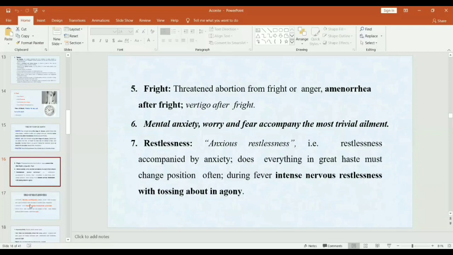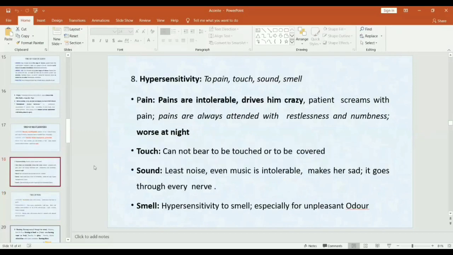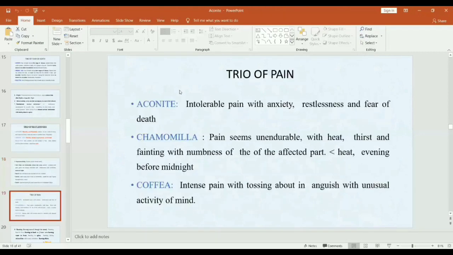Restlessness, we have seen the trio of restlessness: aconite, arsenic album and rhus tox. Then they are very hypersensitive to pain, touch, sound and smell. In the trio of pain, it includes aconite, chamomilla and coffea.